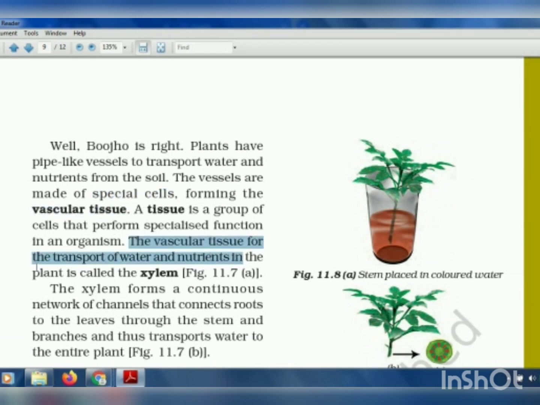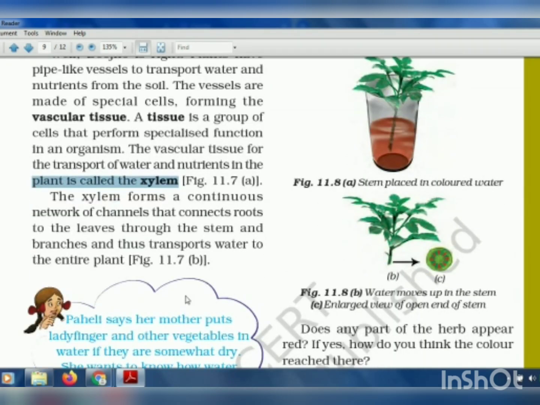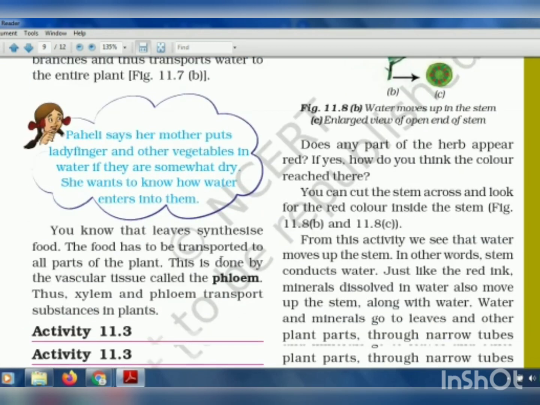And the vascular tissue for transportation of water and nutrients in the plant is called the xylem. So the vascular tissue which helps in the transportation of water and nutrients in the plant is called the xylem vessels. Now the xylem forms a continuous network of channels that connects roots to leaves through the stem and branches and thus transports water. So the xylem is connected with each and every part of the plant, and thus it helps to transport water and nutrients to all the parts of the plant.